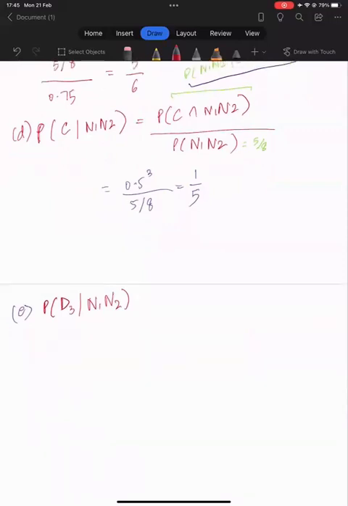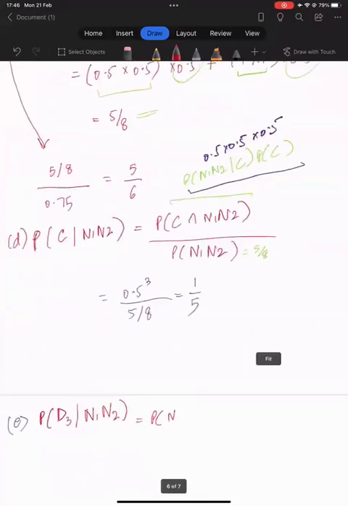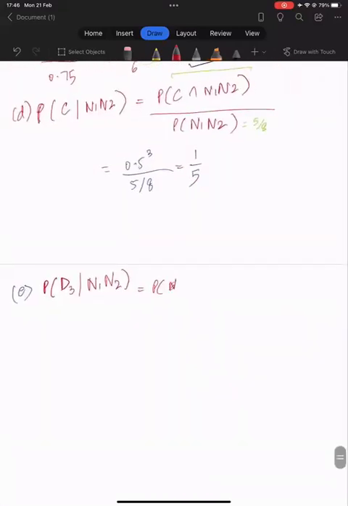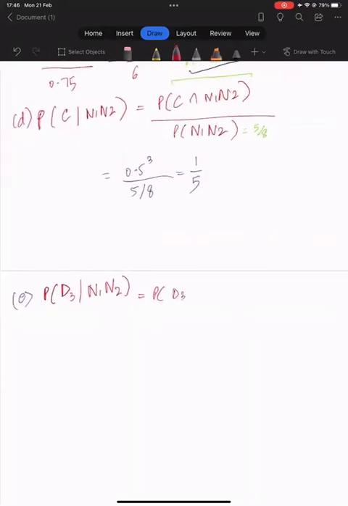so we need the intersection of D3, N1, N2, and in the denominator we need N1, N2.